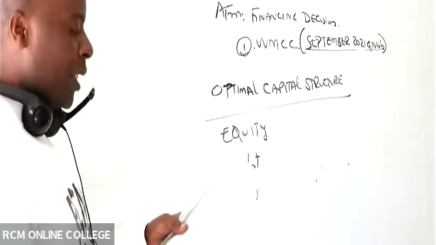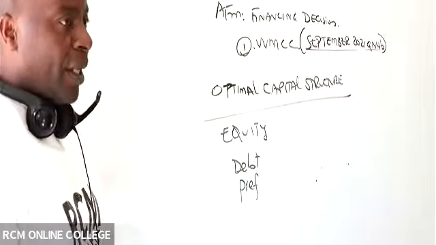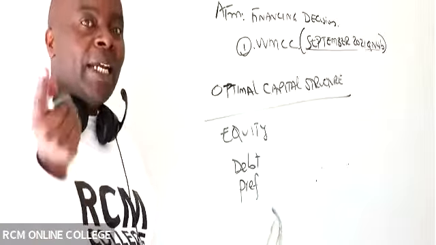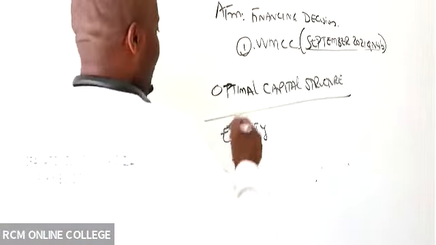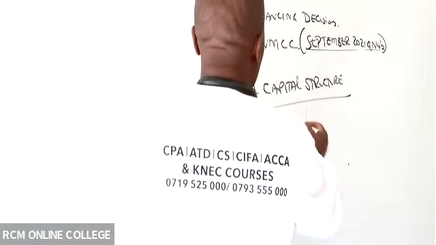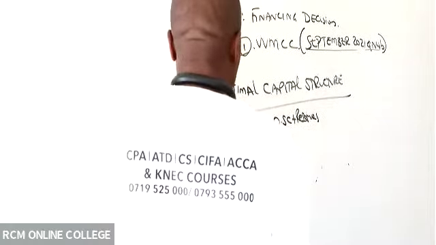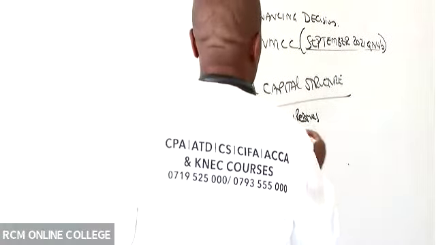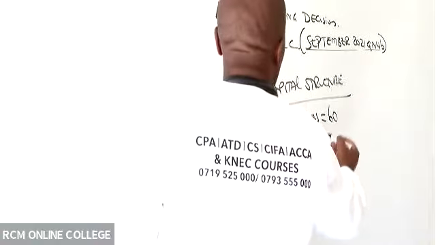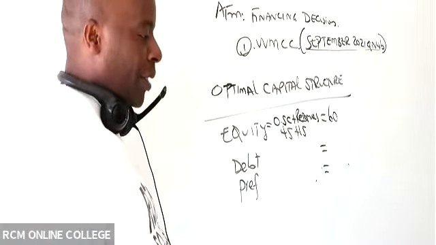So we know that equity in this capital structure given to us, equity will be what plus what? Equity, we are looking at what belongs to the shareholders. So we have ordinary shares and any reserves. So the equity here will be ordinary share capital plus reserves. In that case here, we have ordinary share capital is 45. And then reserves are how many? 15. Which gives me how much? 60.